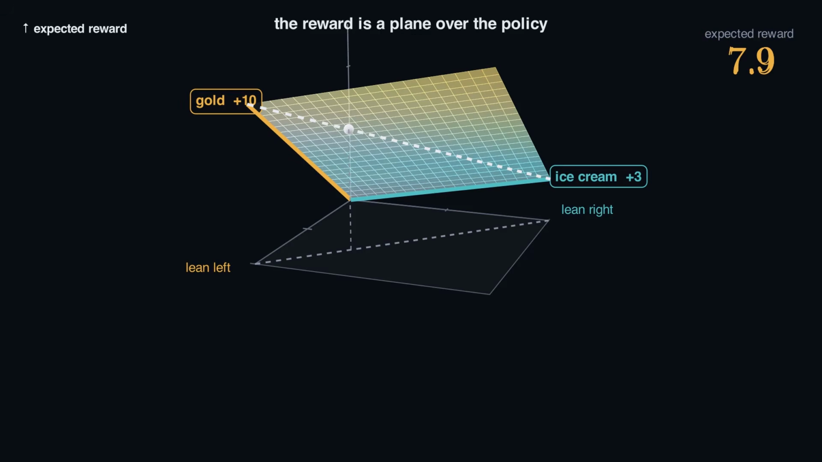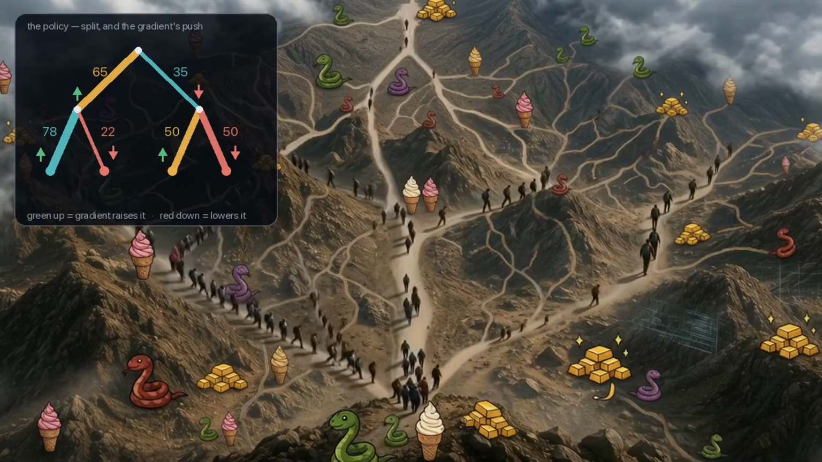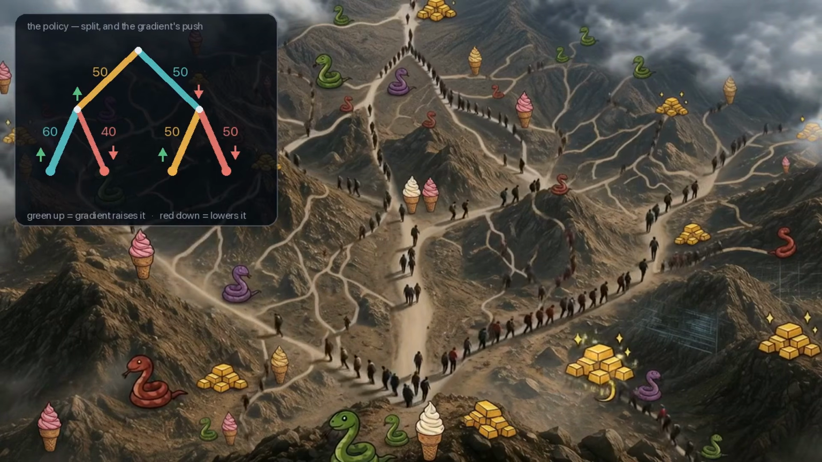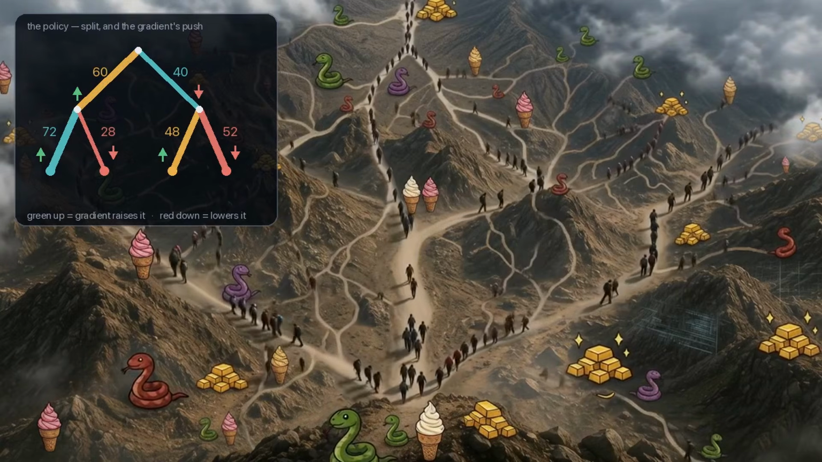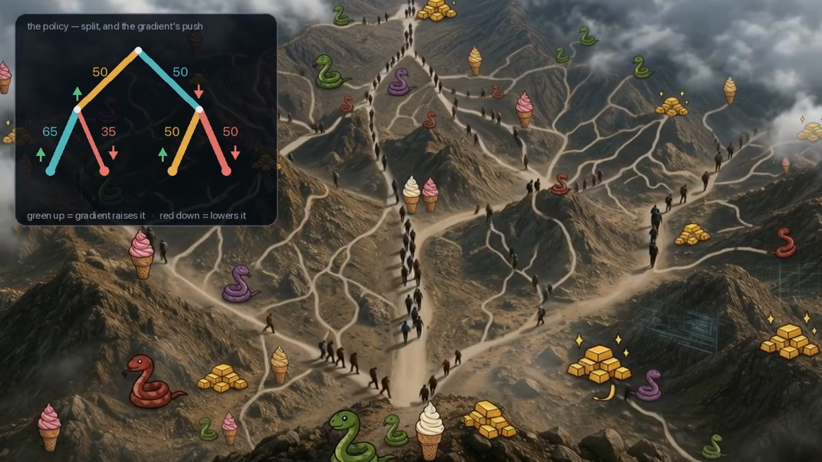That's the policy learning. A real journey is many forks, each its own distribution over left and right. On every branch, we read the partial derivative. Green, up toward reward, red down toward snakes. Together, they are the gradient.